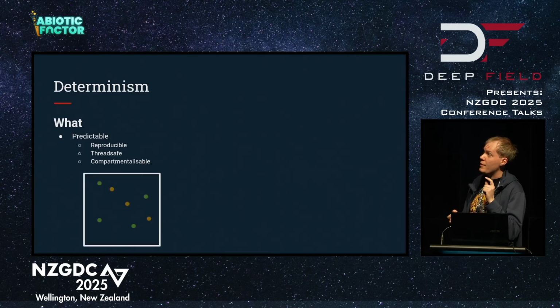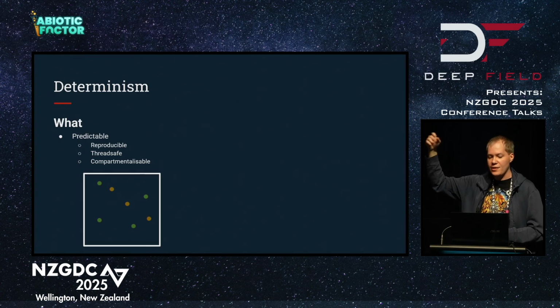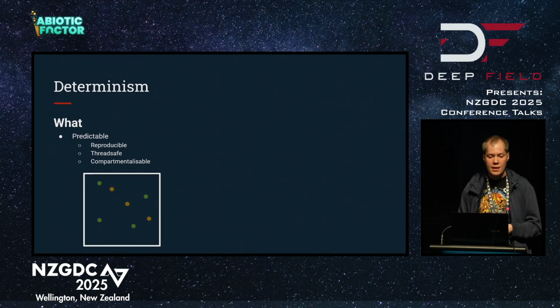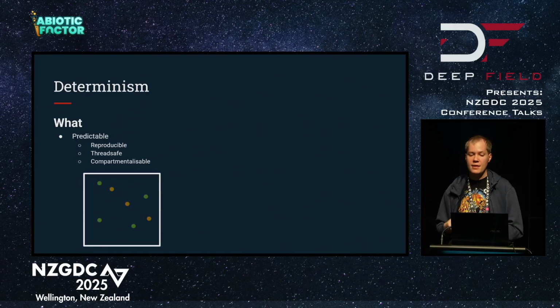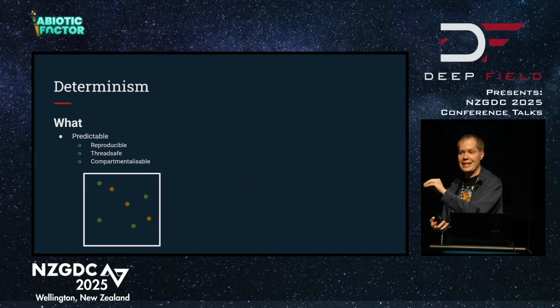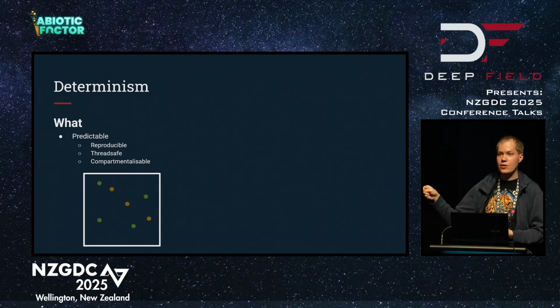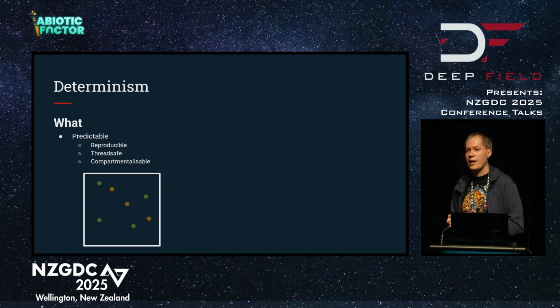This is an example from our game. Let's just say this is the entire game world, but really it's just 4 green trees and 3 brown boulders that we're generating here. The algorithm that generates our world is entirely math, and it's entirely one deterministic function. The only input for that function is a single integer seed, meaning, just like Minecraft, if anyone's played it, if you play through a world with a specific seed on your end, and then a friend plays through with that exact same seed number, they will get an identical world from start to finish on their end. That means that our world is predictable, reproducible, thread safe, and compartmentalizable.